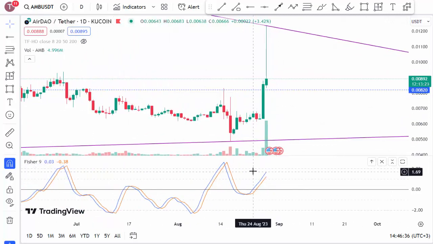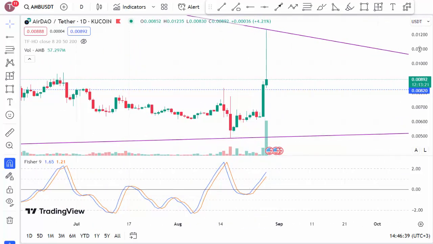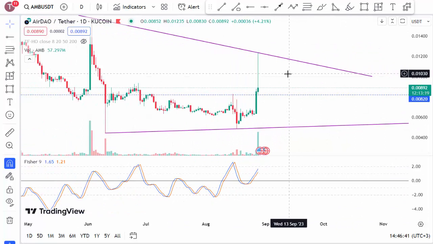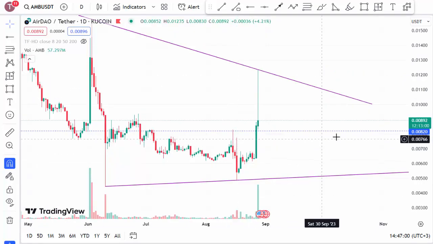As for the Fisher indicator, there has been an upward breakout ahead, and it's giving us a buy signal. Our interpretation is that as long as there's no downward breakout, the price movements will continue to rise. In the event of a downward breakout, we can say that the price movements might enter a downtrend. In this video, we have shared the technical analysis of Bitcoin with you.